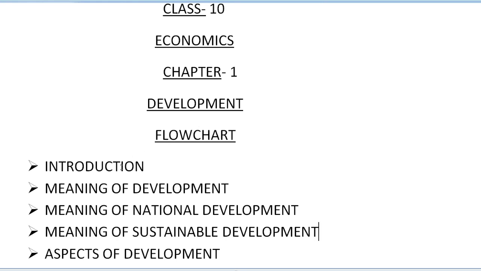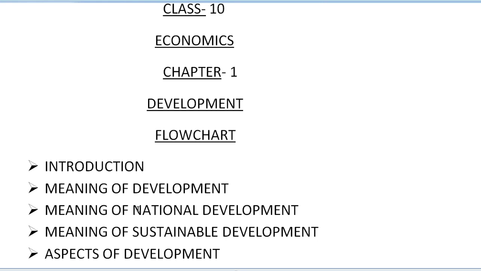After that, we have the second heading, which is the main heading of this chapter, and the chapter name is also Development. First of all, we have to understand the meaning of development. As we know, words have different meanings in different subjects and fields. So here, according to economics, related to money, capital and income, we are going to understand the meaning of development.